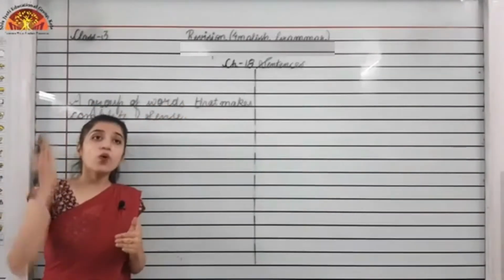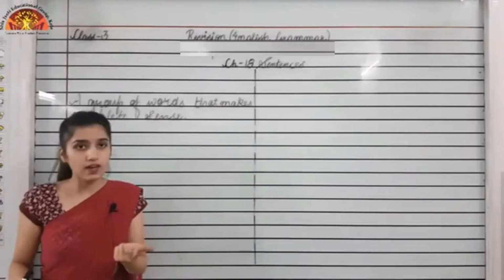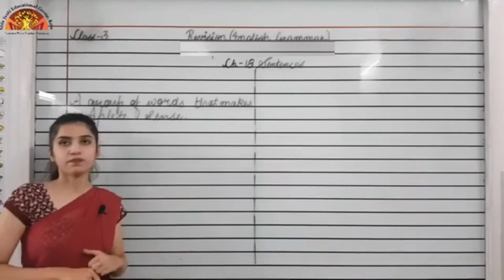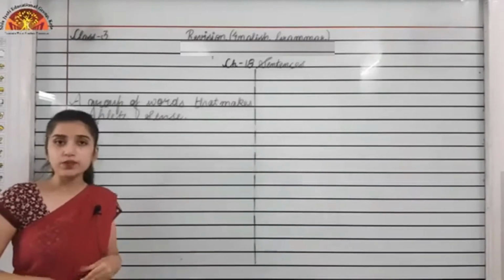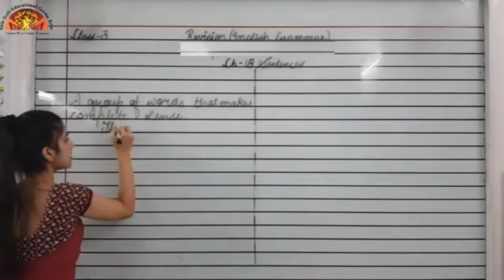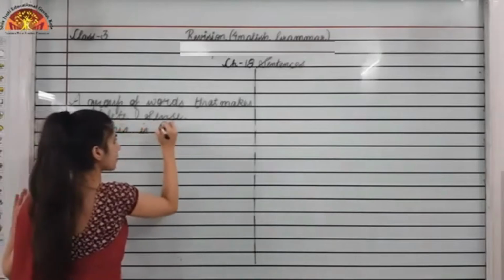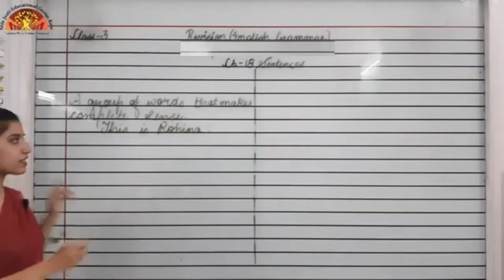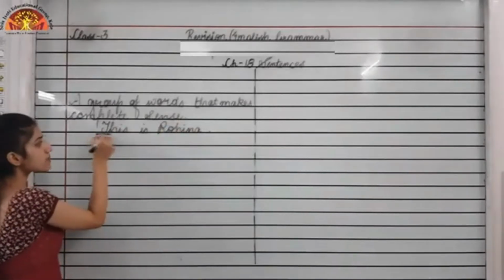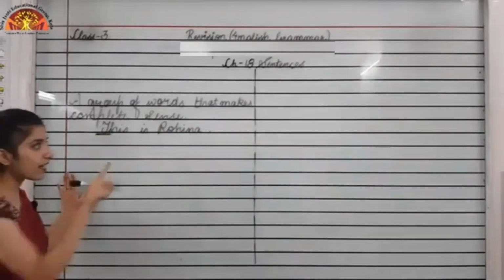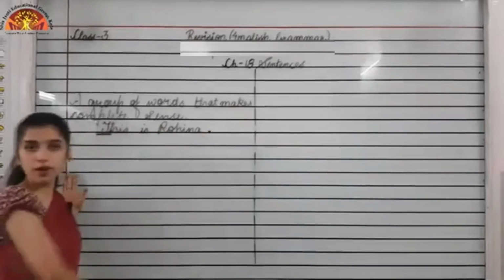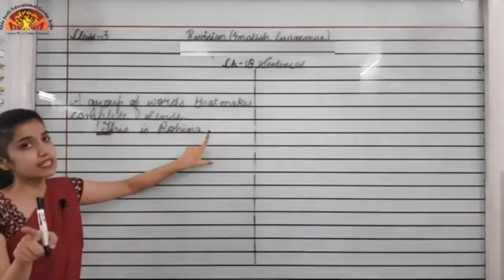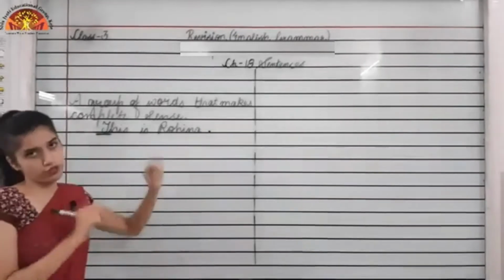A sentence always begins with a capital letter and mostly sentences end with a full stop. An example is written in your book, that is, This is Rohina. Here you can see the sentence is beginning with a capital letter and ending with a full stop, right? So a sentence begins with a capital letter and mostly ends with a full stop.